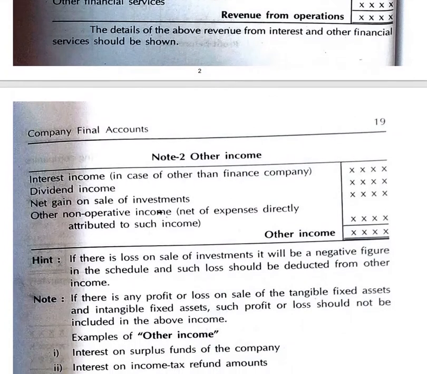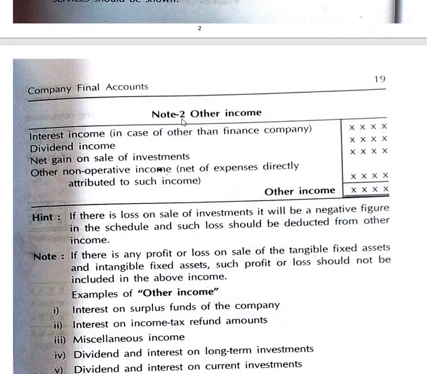Next is working note number 2. Here we are going to discuss what things are usually involved in the working notes. Once after completing the working notes, we usually go ahead with the problems from the question paper as well as the exercise problems. Then here we have working note number 2, other income.